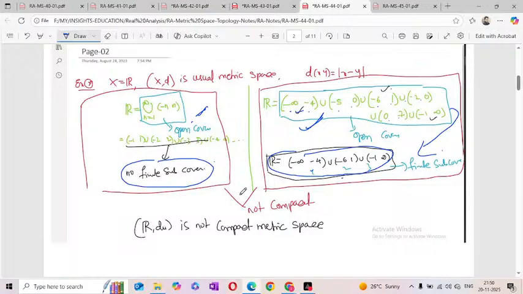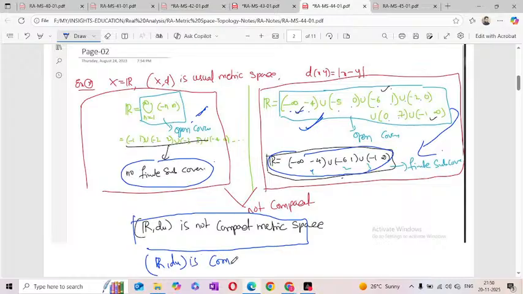But this one relates to the metric space. So (R, d_u) is not a compact metric space. That means the usual metric space is not a compact metric space, but (R, d_u) is a complete metric space. That is what you have to remember. That is what you have to observe.